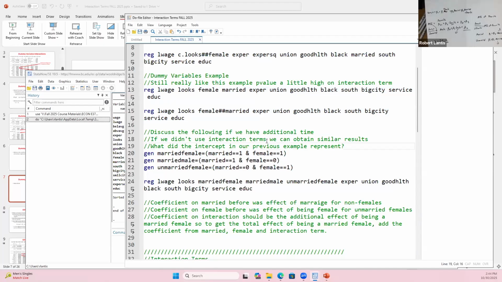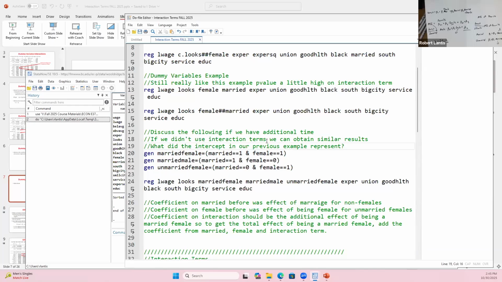Anytime I have a married male, the coefficient added to their wage would simply be the married coefficient. The interaction term would be the additional amount added in for a married female. So what would my base group be? When would both those dummy variables be equal to 0? Unmarried male.